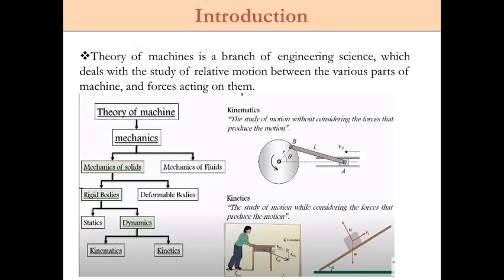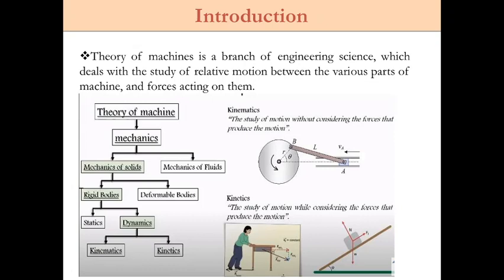Now we'll try to understand how this term dynamics of machines is derived. The theory of machines is a branch of engineering science, and under it you get mechanics. Under mechanics, we have mechanics of solids and mechanics of fluids. We are not going to bother about the mechanics of fluids because we are studying systems here; as the name itself suggests, it is dynamics of machines.